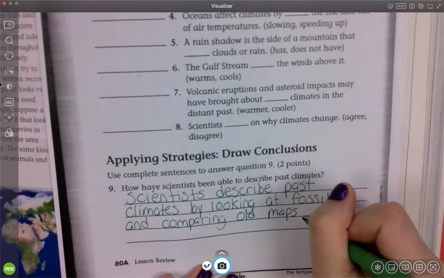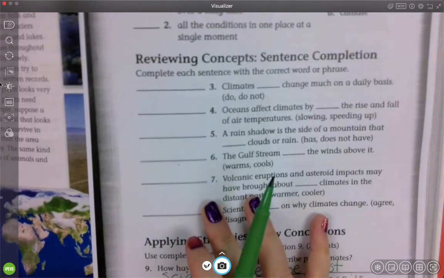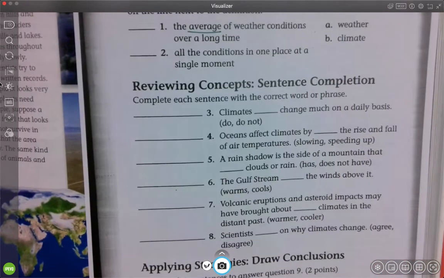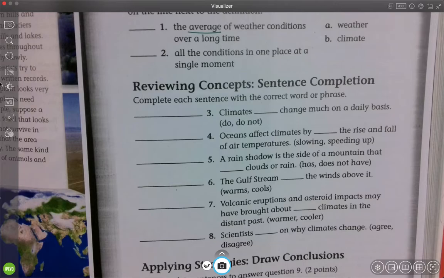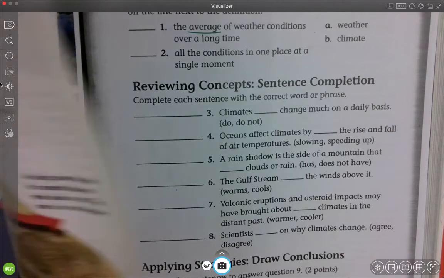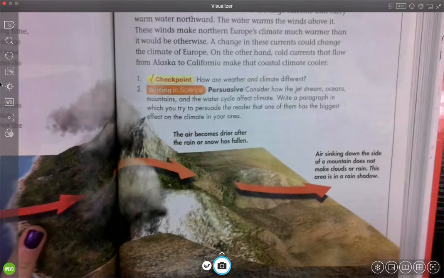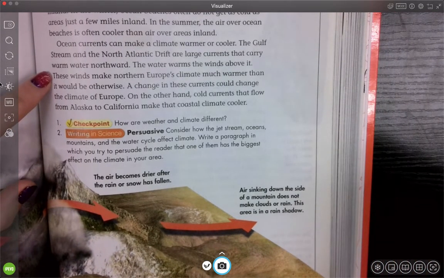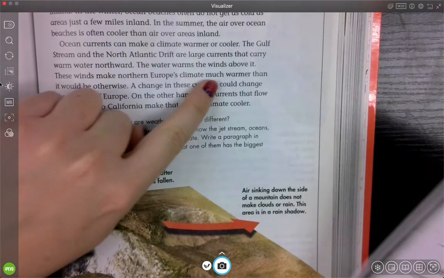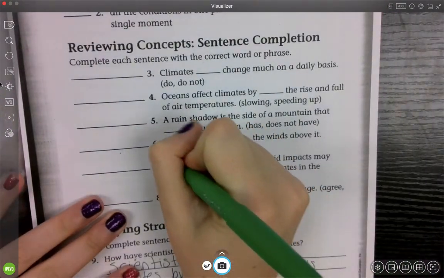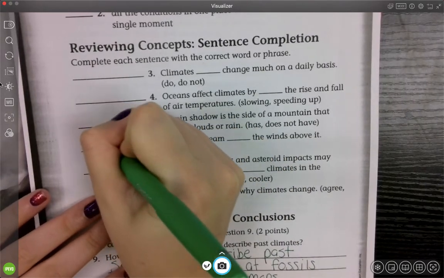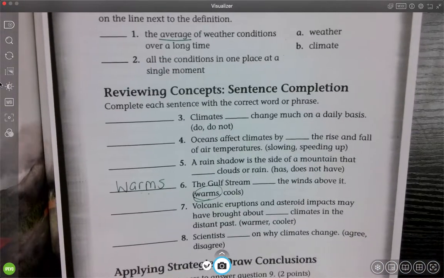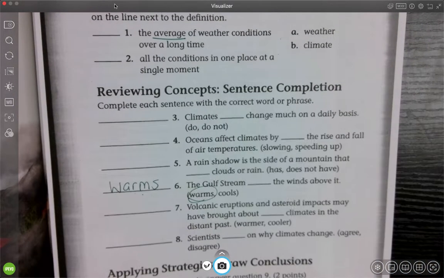So number 9 should be done for you, and then what I want you to do is the first two and then completing each sentence on that one. We will do number 6 together with the Gulf Stream because this one's a little bit weird. So the Gulf Stream, the water warms the wind above it, so the Gulf Stream warms the air above it. All right, so you've got those last ones to do on your own, and then you're going to be all set for today.